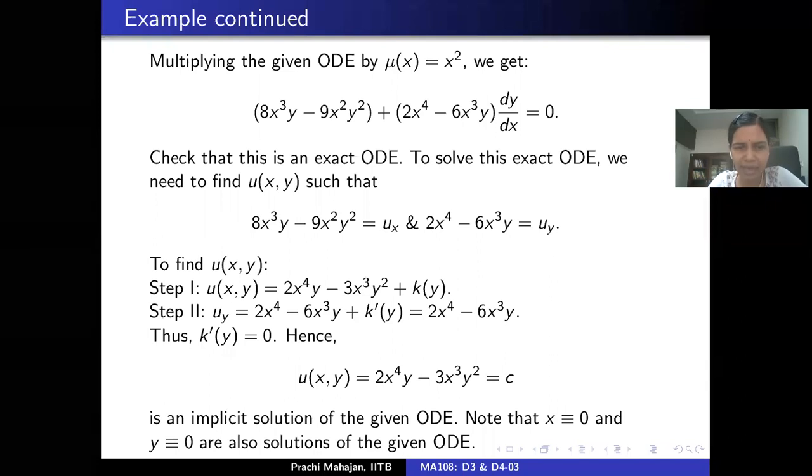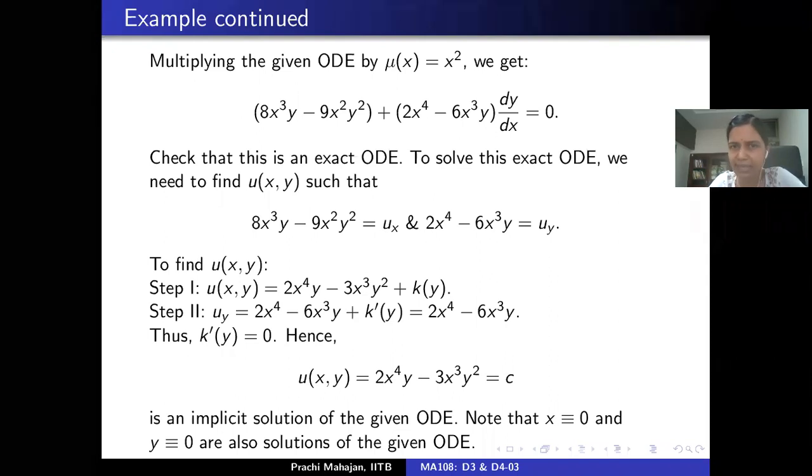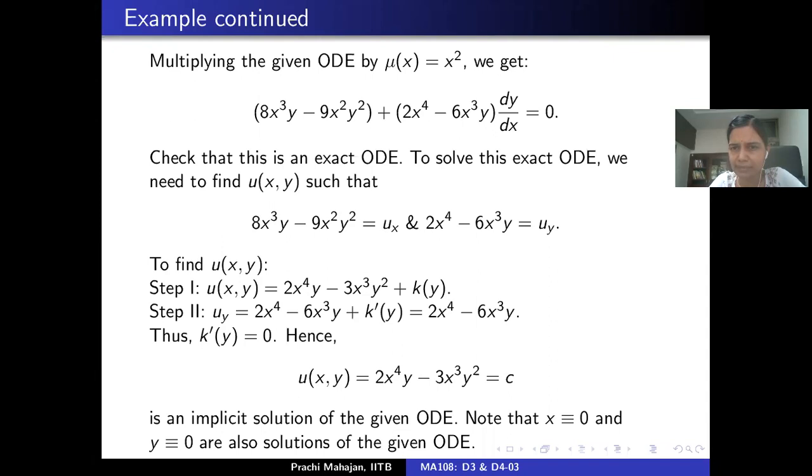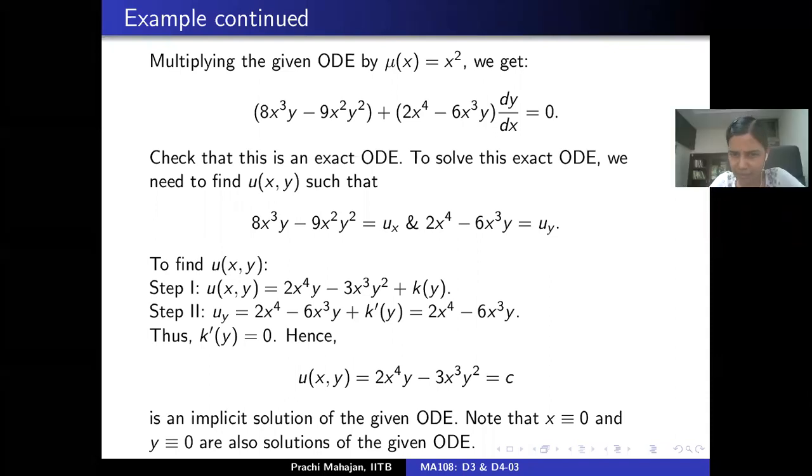Saying that y identically 0 and x identically 0 are solutions has nothing to do with integrating factors and things like that. This is simply by inspection. And if by inspection it was not the case, then we would not have written it. Okay, got it. Thank you.